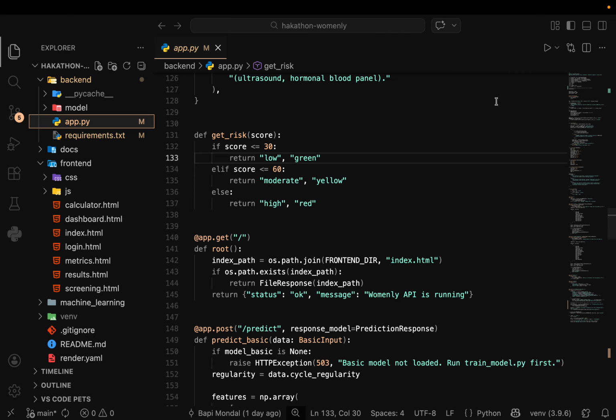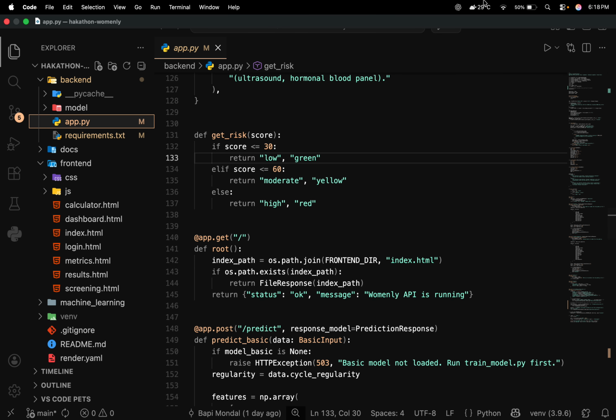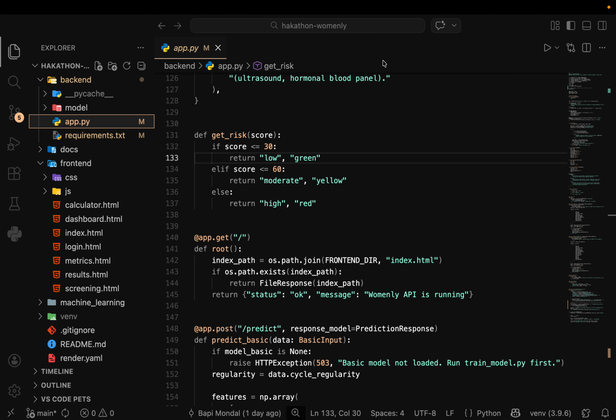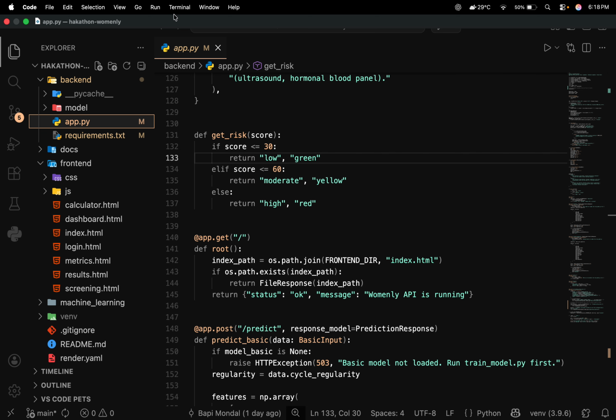So we built Womanly, a system that supports early awareness and risk screening. It's not just risk screening, it's personalized risk screening and continuous health tracking, helping women take action before conditions become serious. So it basically predicts early symptoms and early disease. It helps women a lot. Before going further, let me run our product.